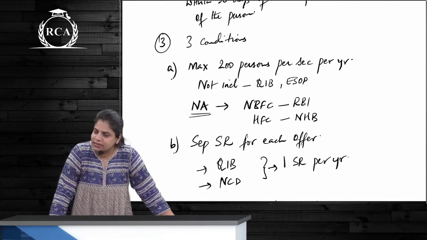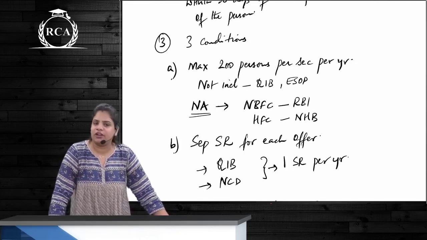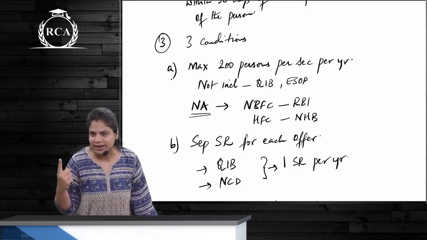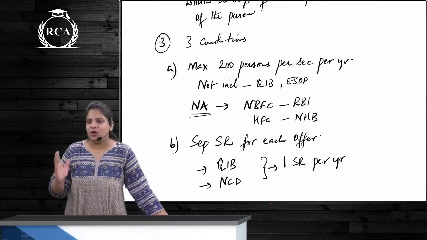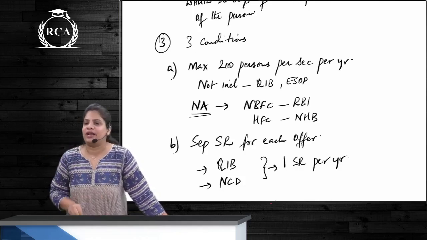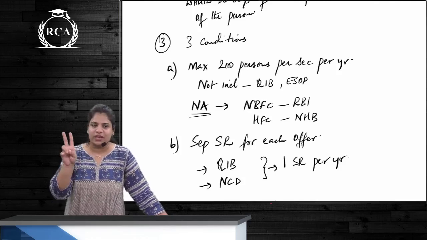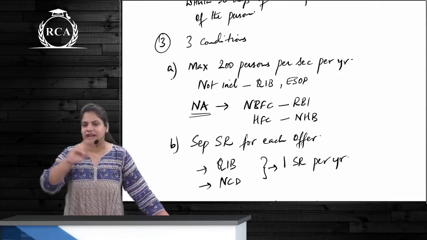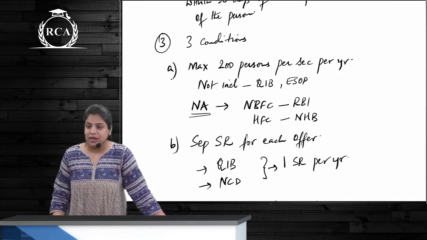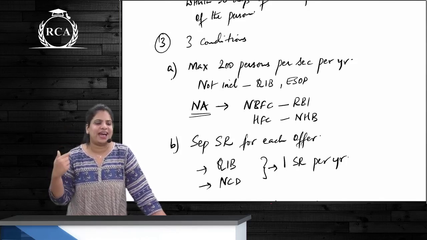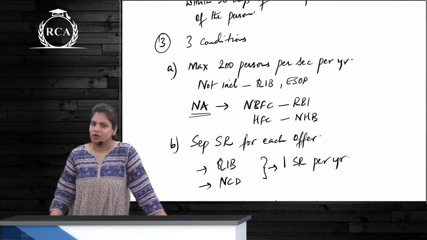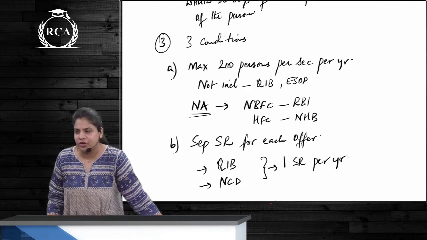First is maximum 200 persons per security per year. But while calculating 200, these persons are not included: QIBs and employees to whom ESOPs were offered, correct? And this number of 200 does not apply in these two cases. First is to an NBFC registered with RBI or to an HFC registered with NHB, provided RBI and NHB have got different provisions. If they don't have a different number or different provision, then this 200 is going to apply, correct?